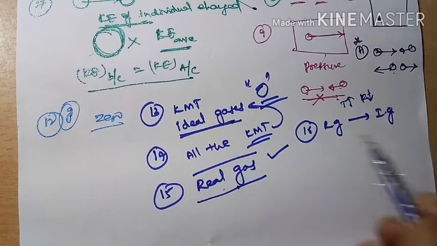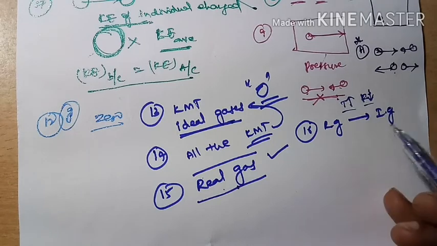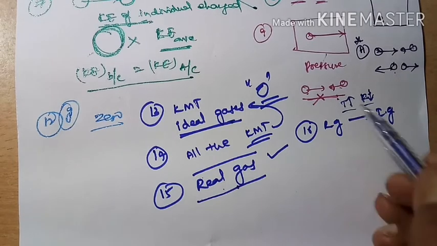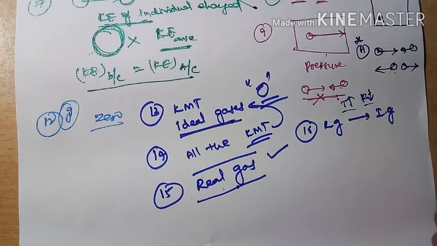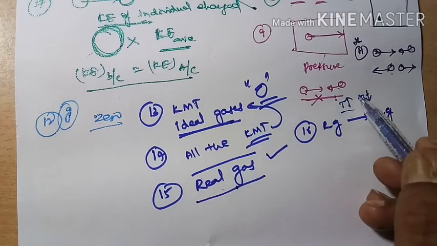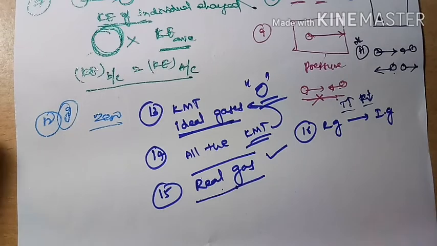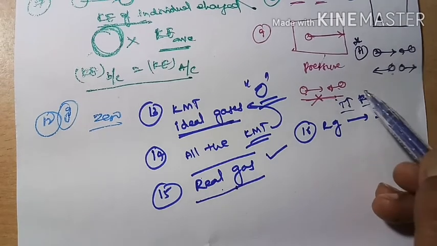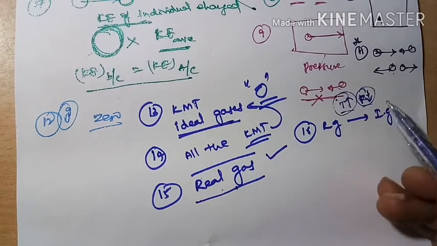Higher temperature and low pressures. Why is it possible at high temperature and low pressure? As the temperature is more, the gas molecules are far away from each other. Whenever they are far away from each other, there are no attractions. If pressure is less, volume is more. Whenever volume is more, they are not attracted by each other.